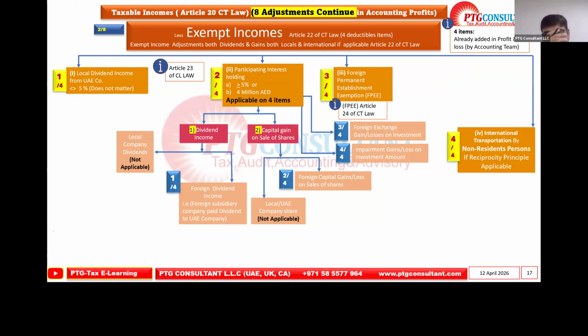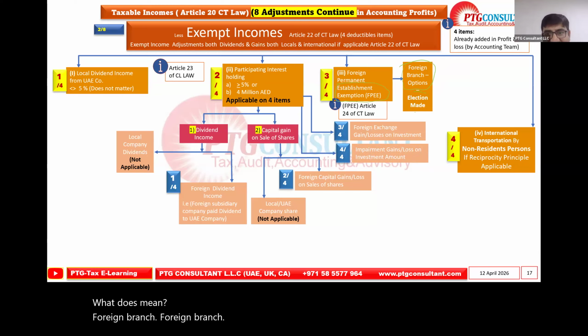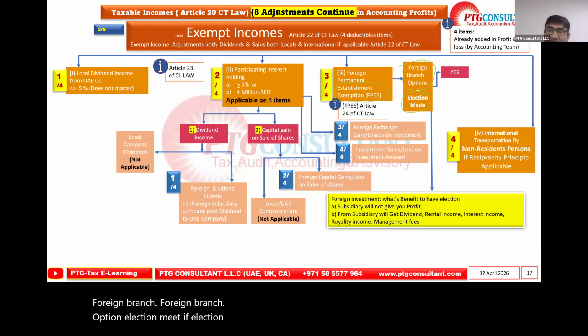Okay, now let's understand the next part, the foreign permanent establishment. What does it mean? Foreign branch option election made. We are seeing foreign branch election made, yes or no?